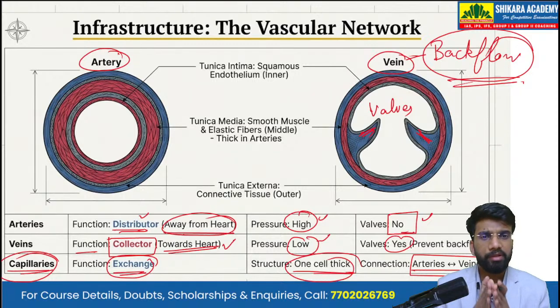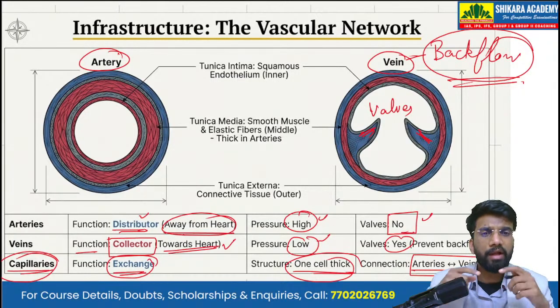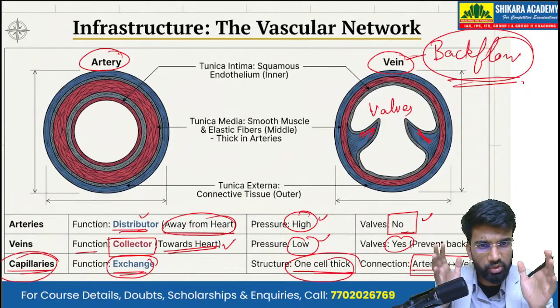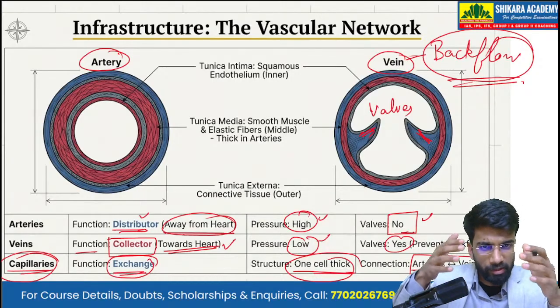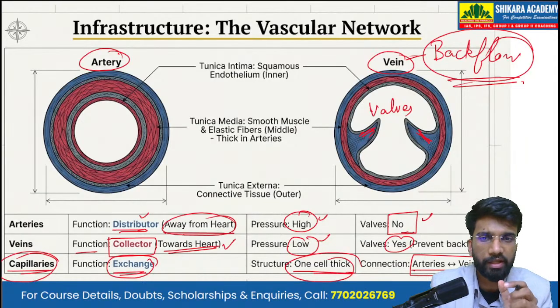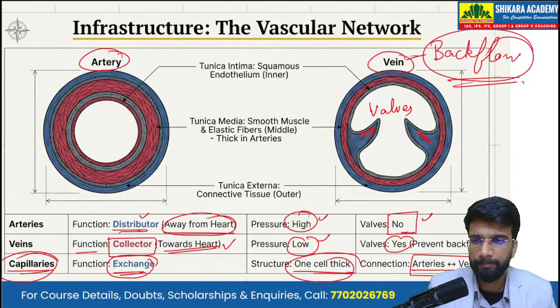So effectively what happens is arteries bifurcate into branches and become very minute, very thin, and because of that the blood reaches the different tissues. Then in those tissues, the different capillaries converge to form the veins. So we can say the capillaries connect arteries and veins.